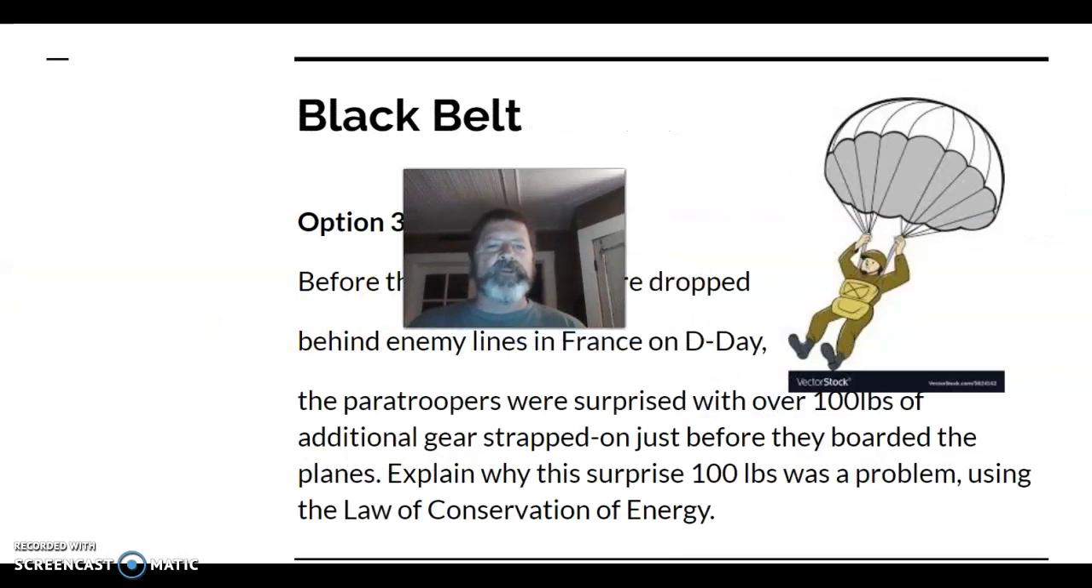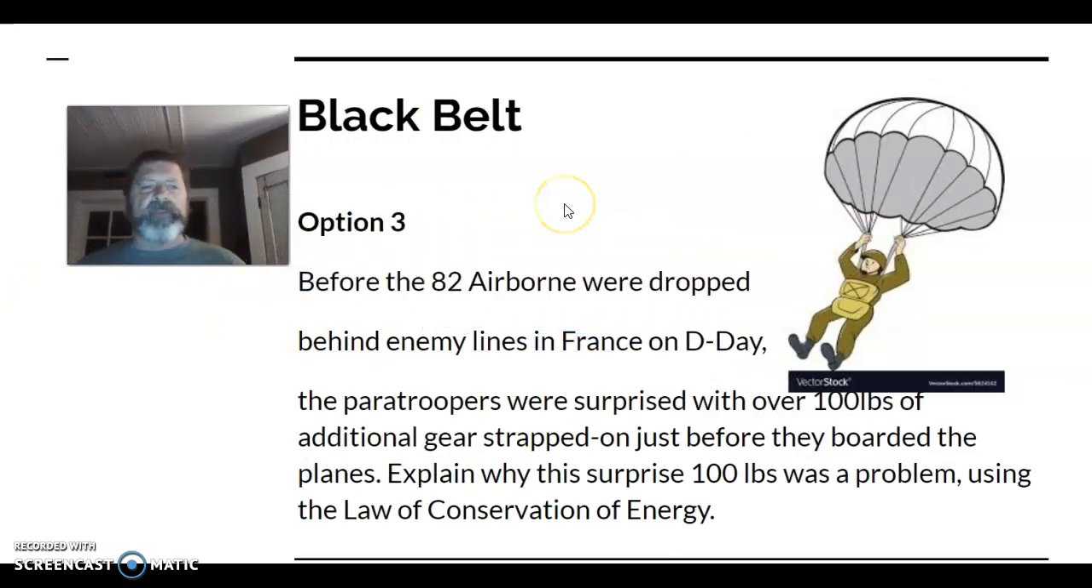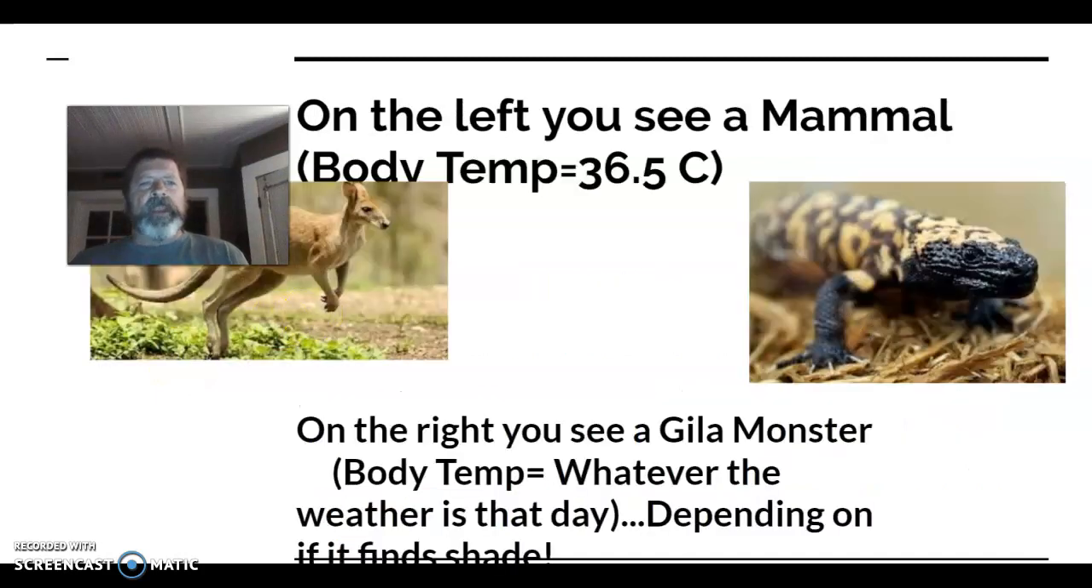Option 3, a little bit trickier. If you've seen Band of Brothers, a great series, this will be familiar to you. Before the 82nd Airborne was dropped behind enemy lines in France on D-Day, the paratroopers were surprised with over 100 pounds of additional gear strapped on just before they boarded the plane. So explain why this surprise would be a problem using the law of conservation of energy. A big problem.